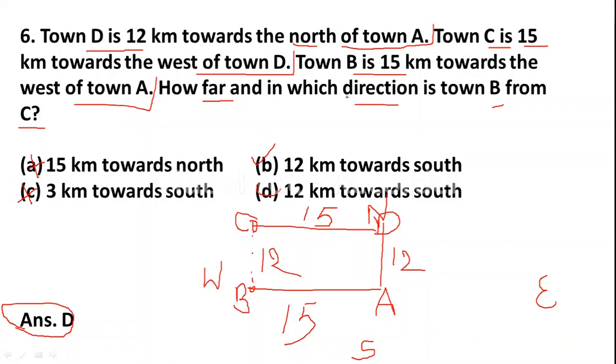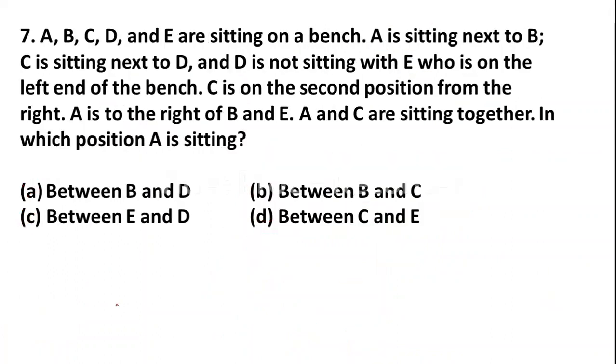Okay, next question is in which direction? Town B from town C, means from town C it is in the direction of south. So here answer D is the correct answer. Okay friends, by mistake both the options are the same here. Okay, don't worry, I hope you got how to solve it. Let us go to the next question.